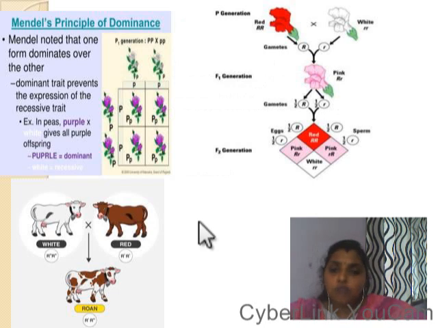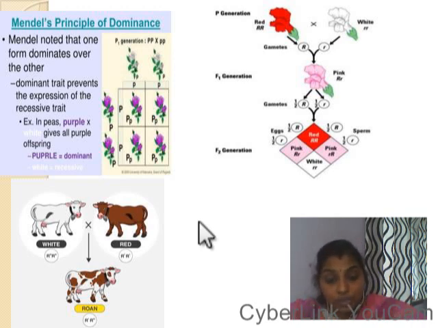The law of dominance states that in each and every generation, among the 2 alleles, there is a dominant or a recessive gene. If there is a dominant gene present in that allele, then definitely it is going to express itself in any generation. According to this, some more differences were found as codominance and incomplete dominance.